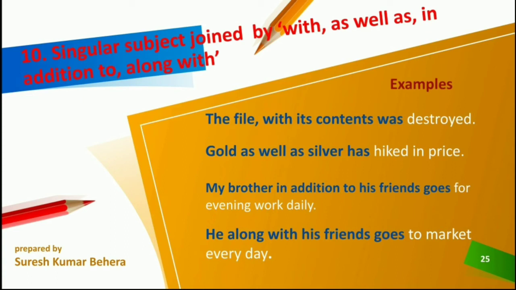He along with his friends goes to market every day. In the same way, he is a singular subject, and his friends is another subject, but as both the subjects are joined with along with, the verb is singular. So he along with his friends goes to the market every day.